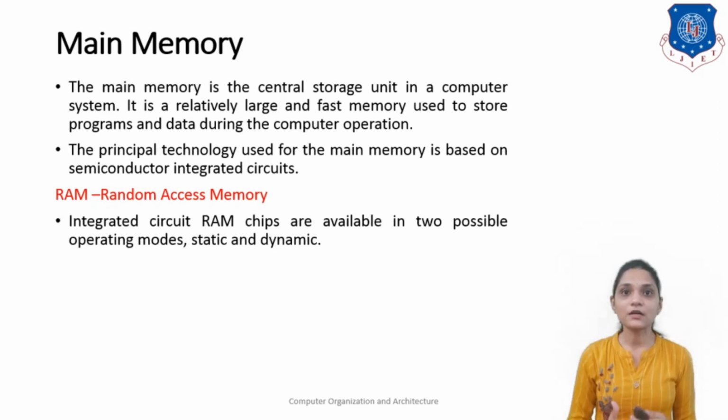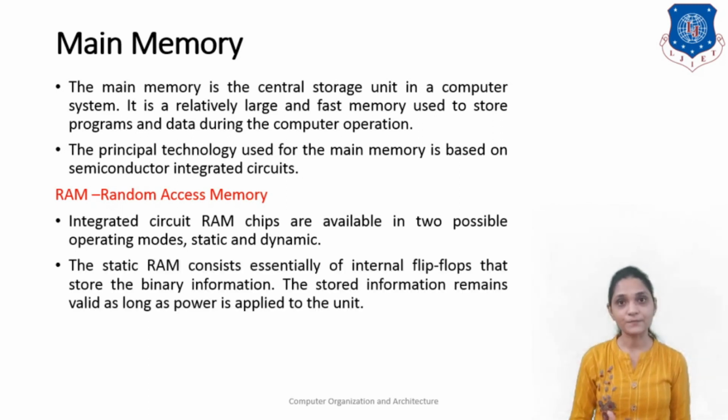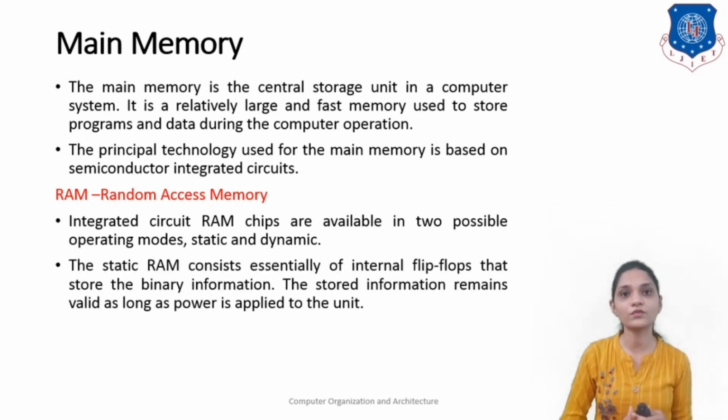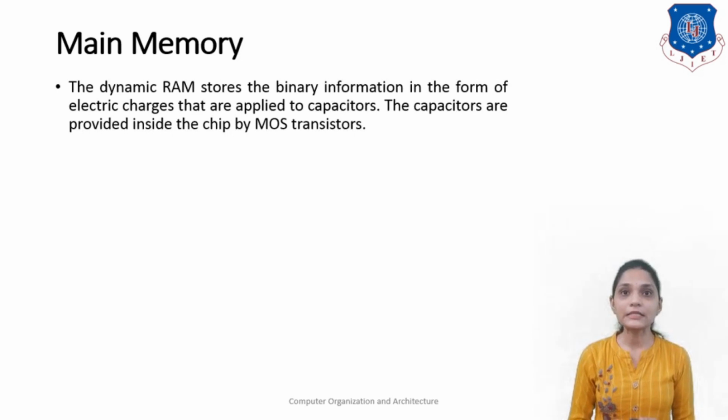The integrated circuit RAM chips are available in two possible operating modes, that are static and dynamic. The static RAM consists essentially of internal flip-flops that store the binary information. The stored information remains valid as long as the power is applied to the unit, while the dynamic RAM stores the binary information in the form of electric charge that is applied to a capacitor, and the capacitor is provided inside the chip by the MOS transistor.